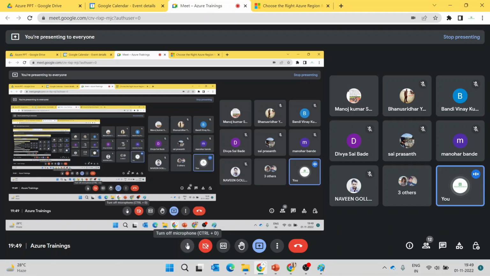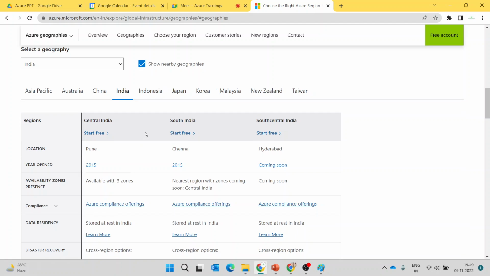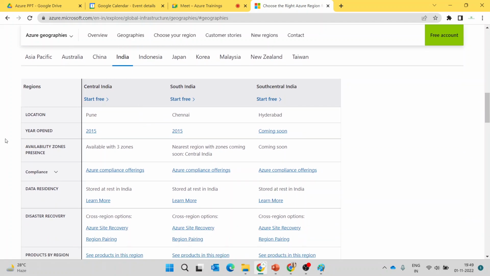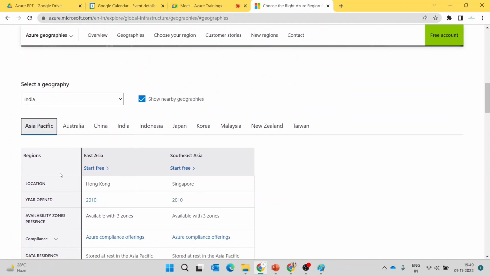Even we discussed that the Azure data center is not just a simple thing to learn, how the data centers will be. Here you can see the regions and geographies. Here you can see the Asia Pacific geography. Under each geography, what are the regions available?